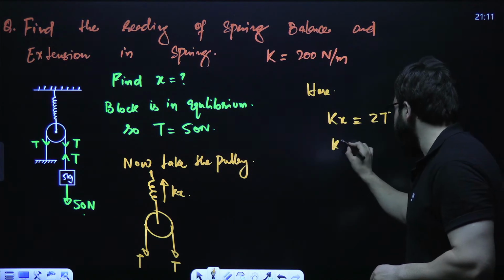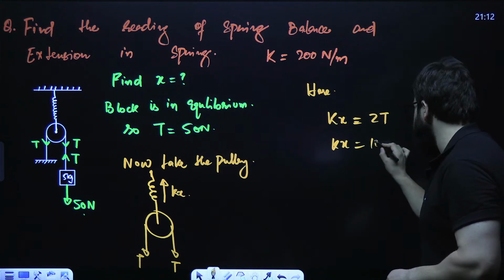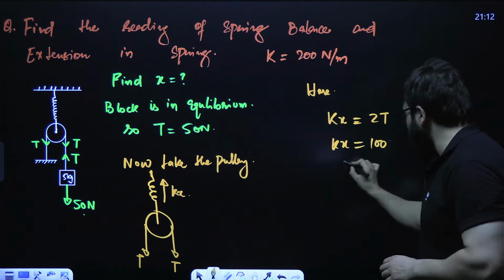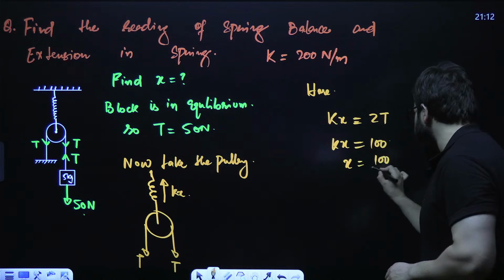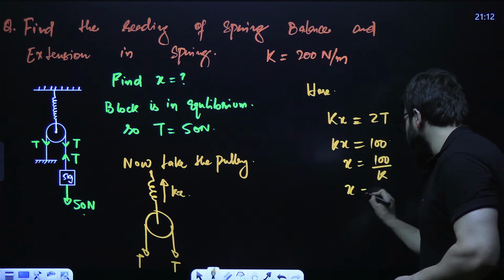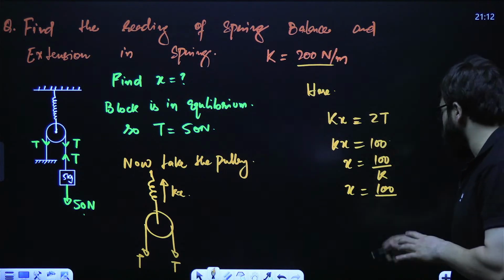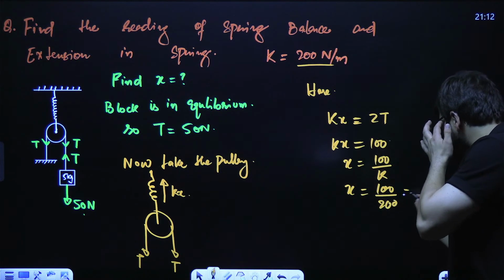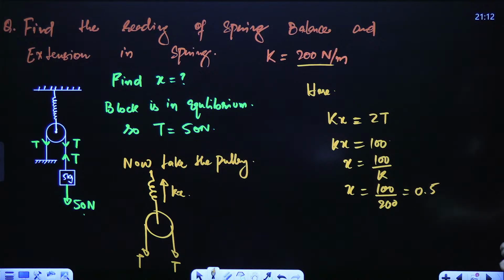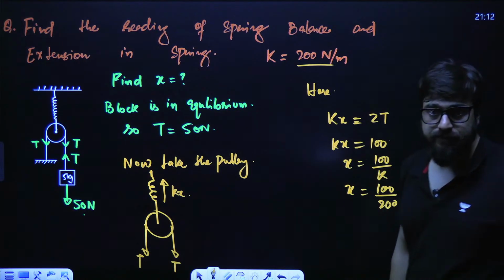So kx is equal to 2 into 50, that is 100. Now x will be equal to 100 divided by k. What is the value of k? k is given as 200. So that is 0.5, or we can say 1 by 2. You directly write it in meters.